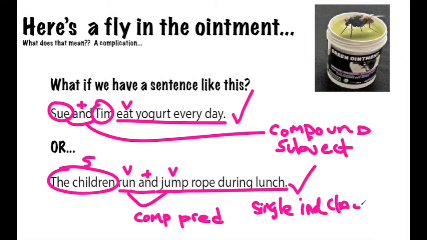And as we know, if we have a single independent clause, even if it has a compound predicate or a compound subject, this means that it is a simple sentence. A simple sentence. So don't let the fact that and appears here as a conjunction. A simple sentence may in fact include and to establish a compound predicate or a compound subject.